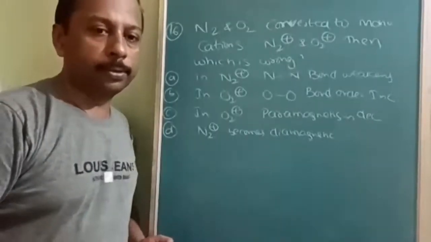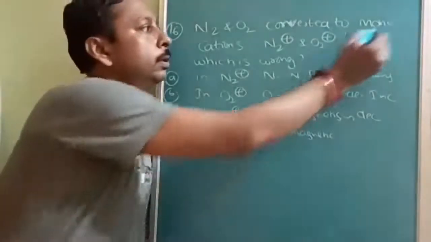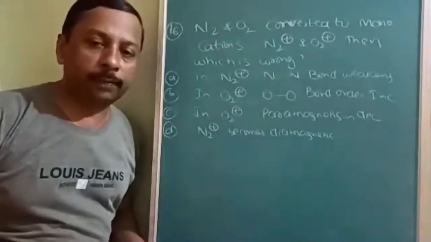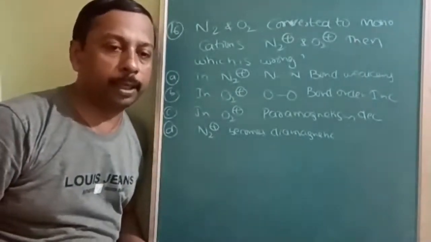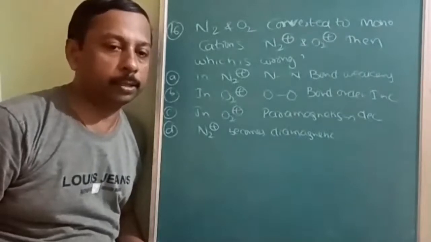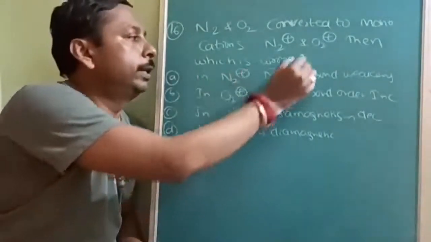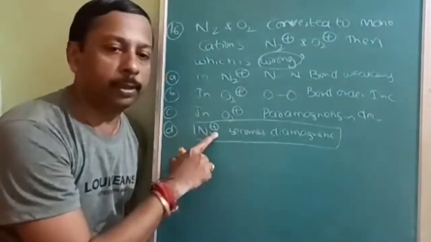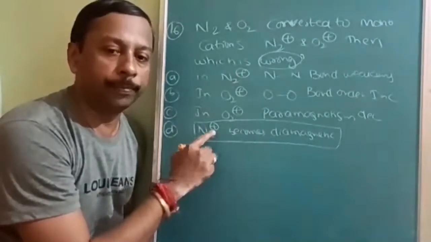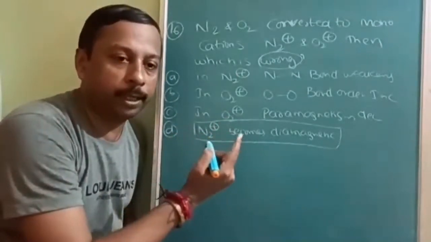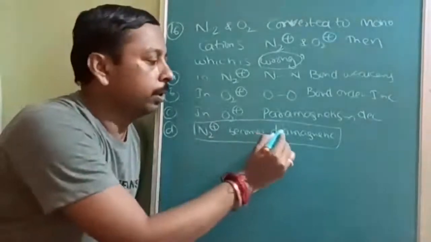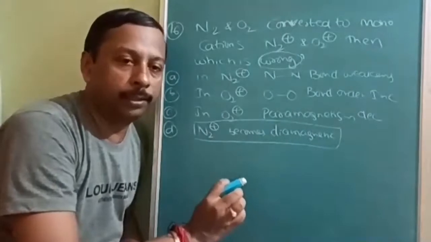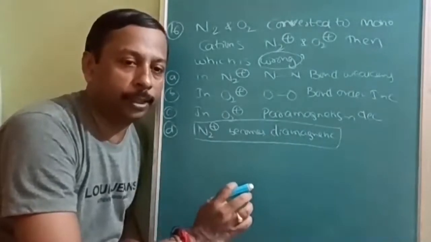Okay, next question is N2, O2 converted to monocations. With a simple basic approach, without much knowledge, you will get the correct answer. You should understand which statement is wrong. This statement is wrong because N2 positive has 14 minus 1, 13 electrons, so there will be at least one unpaired electron. If there is one unpaired electron, how can it be diamagnetic? So without much science, you can guess.